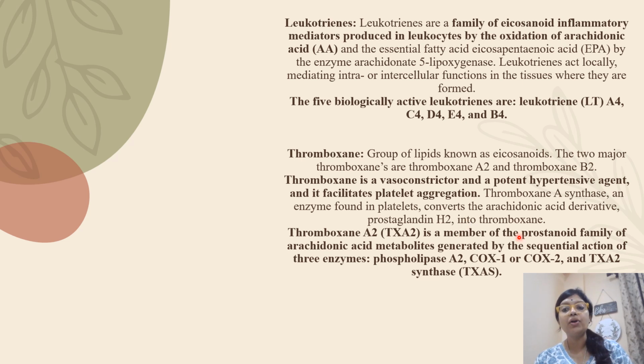It is a member of the prostanoid family of arachidonic acid metabolites, and it is generated by the sequential action of three enzymes. What are the enzymes? Phospholipase A2, cyclooxygenase 1 or cyclooxygenase 2, and thromboxane A2 synthase, that is TXAS.